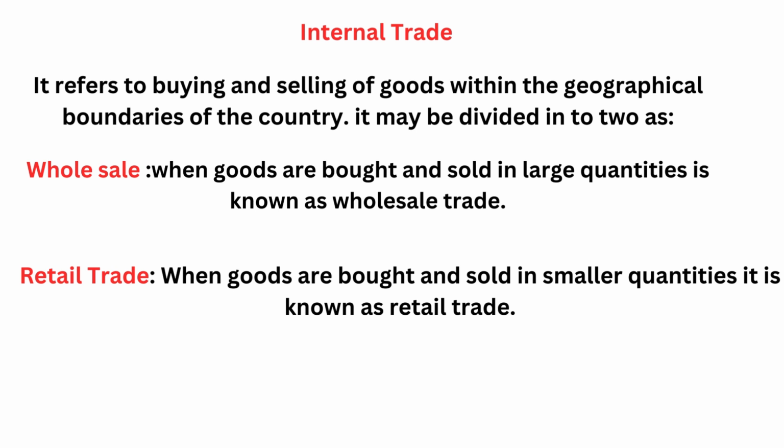If someone comes and buys 2 lakh soaps, someone comes and buys 3 lakh soaps, only you can sell. That is called wholesale. You are selling in bulk. You are not selling small units, like 100 soaps or 1000 soaps. That is called wholesale. What is retail? Retail means most of the small supermarkets are doing retail trade only. They buy 1000 soaps monthly and store them in their supermarket and they sell. That is called retail trade. Okay.